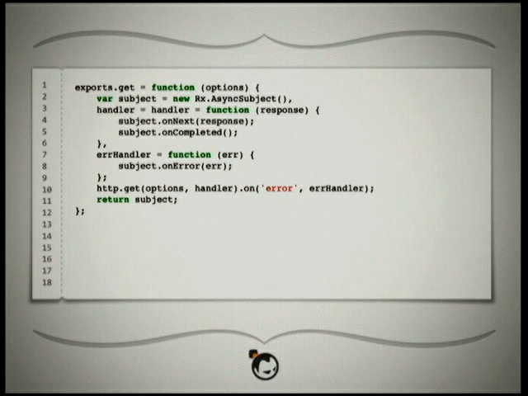There's one of these for get. There's one of these for createServer as well, where you're going to get an event stream of the subscriptions as they come in, which will be the requests coming into the server, and you also have a request as well, so HTTP request.